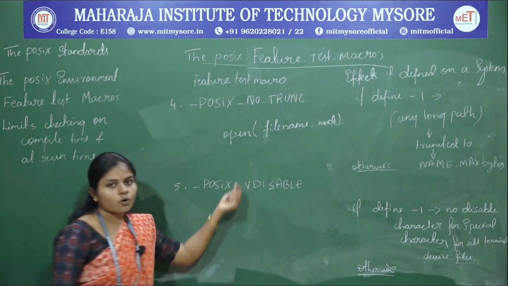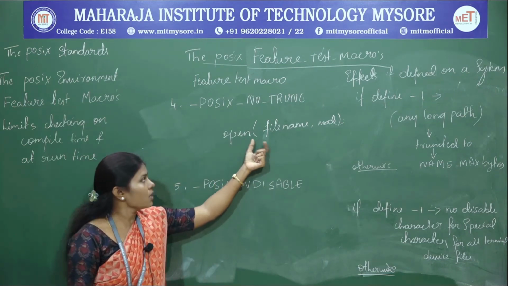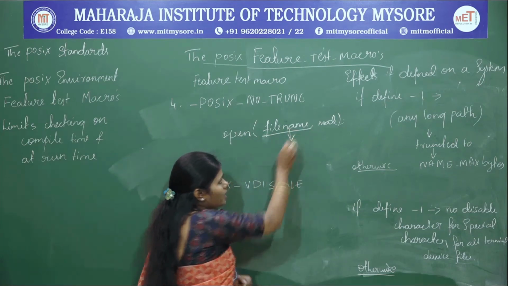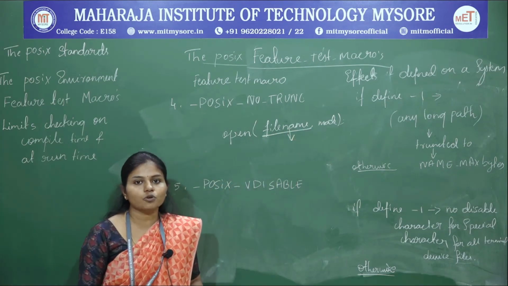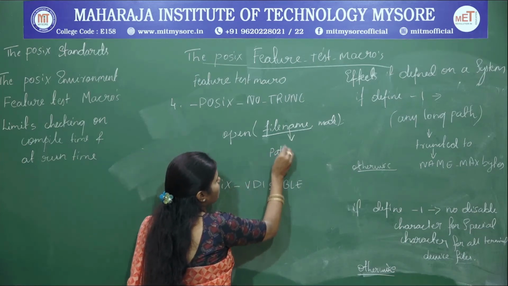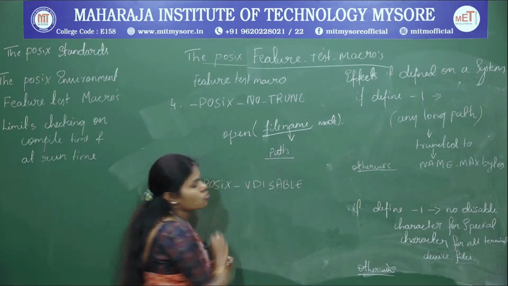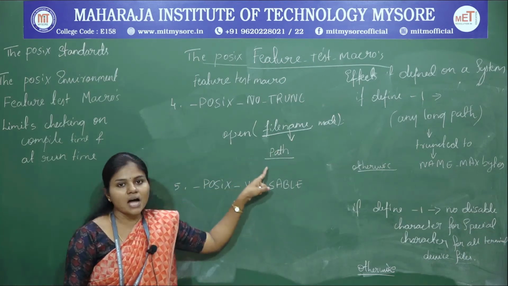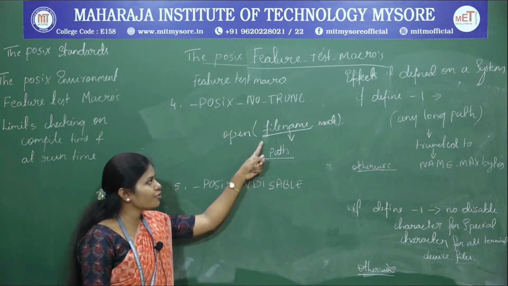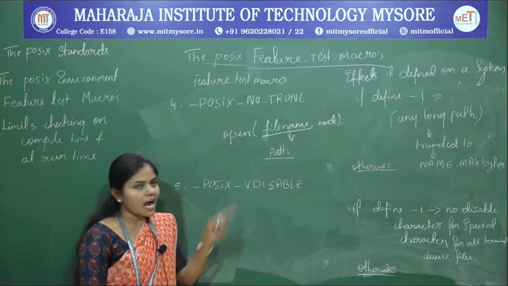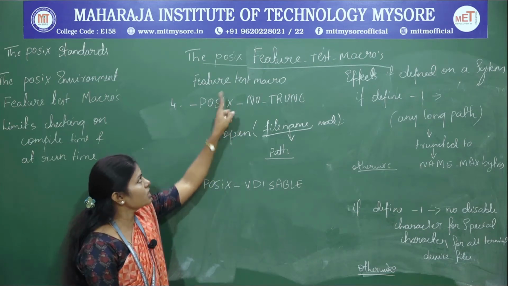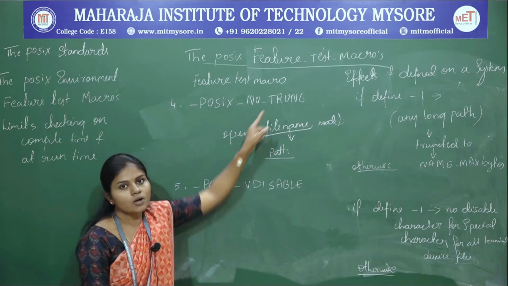In this file name you have to give the path. So if the file name path is very long, then what happens? You have to type that one, right? In that case you can make use of the feature test macro POSIX no truncate.